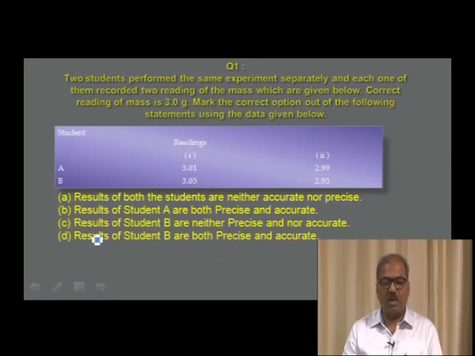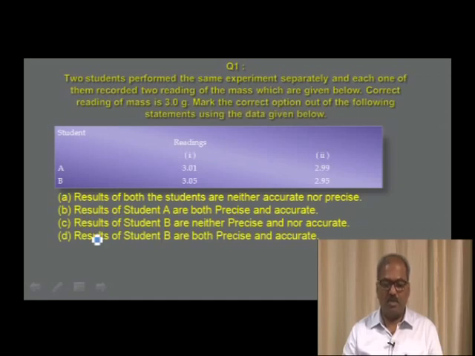Now we shall start with the questionnaire. The first question I have selected is already displayed on your screen. Two students performed the same experiment separately, and each one of them recorded two readings of the same mass, which are given below. The correct reading of mass is 3.0 gram. Mark the correct option out of the following statements using the data given below.